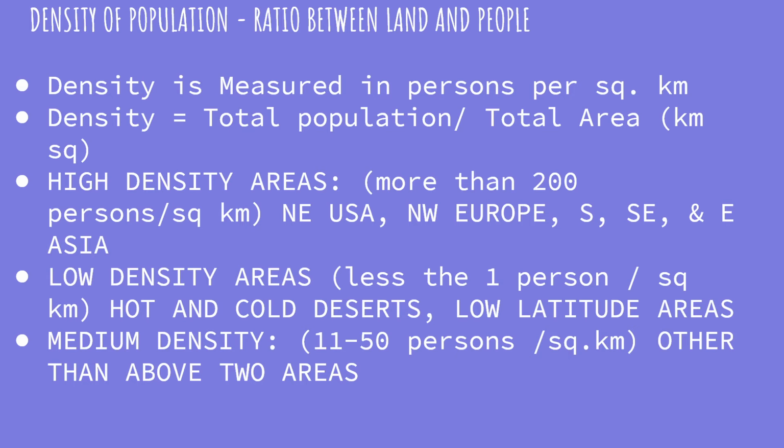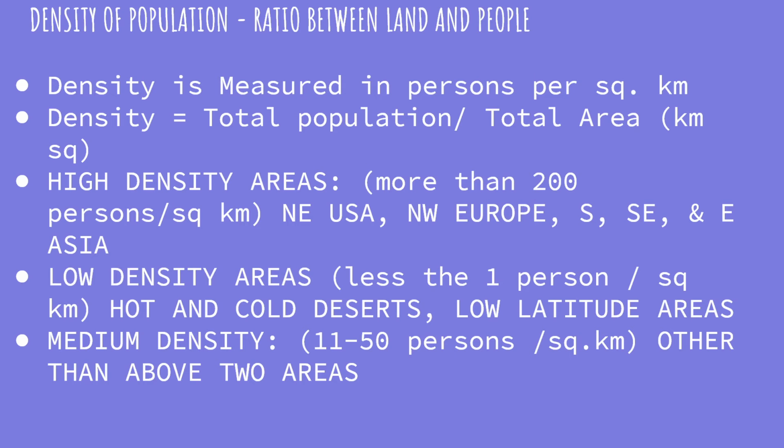The definition of density is sometimes asked in the exam for 1 mark. So you should know the definition of population density. Density is measured in persons per square kilometer, and it is defined as total population by total area. So if the population of India is so and so and the area of India is so and so, you divide the population by area and density comes out. Similarly, if you want to find the density of any country in the world, find the number of people living there divided by the total area. If you want to find the density of your own school, you can even do that. So total population divided by total area is population density.